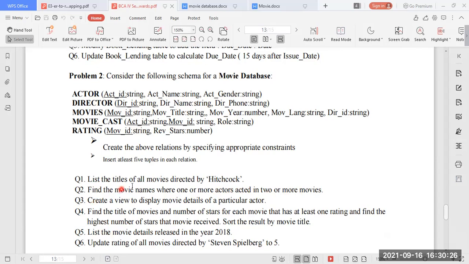So here again, what they have said is where one or more actors acted in 2 or more movies. Take the example of Alia Bhatt or Salman Khan. You are not supposed to mention only one movie for Salman Khan. What you have to do is, in the actor table, actor ID is there. Assume that for Salman Khan, the actor ID is A101, and coming to the movie cast table,